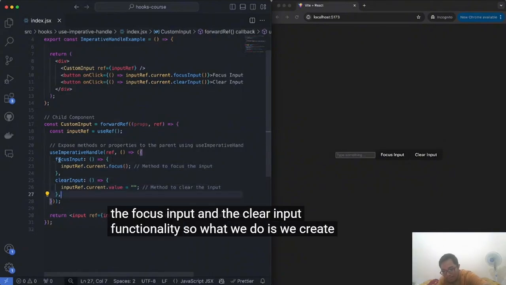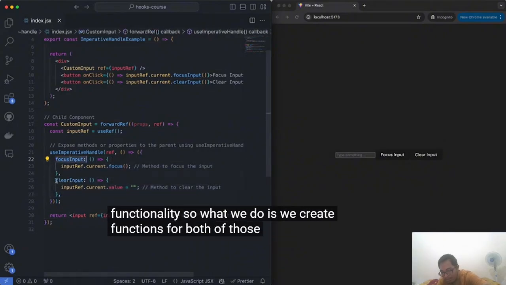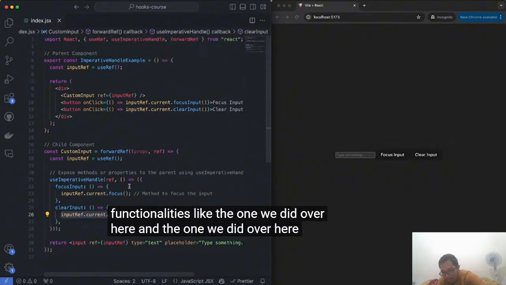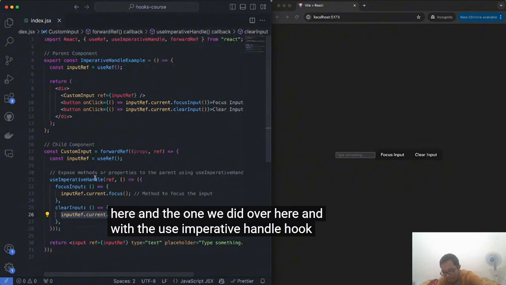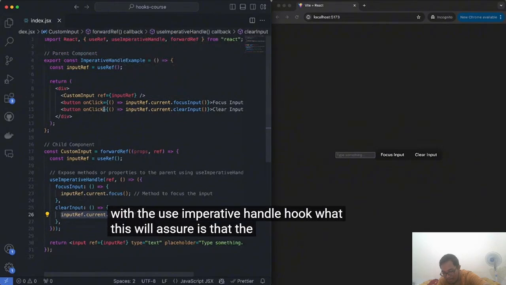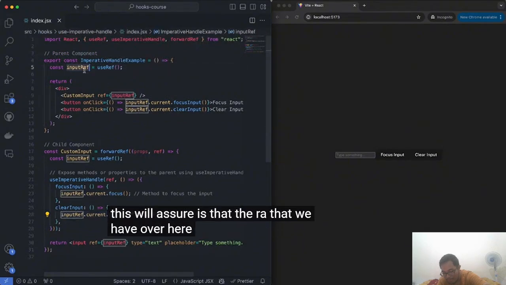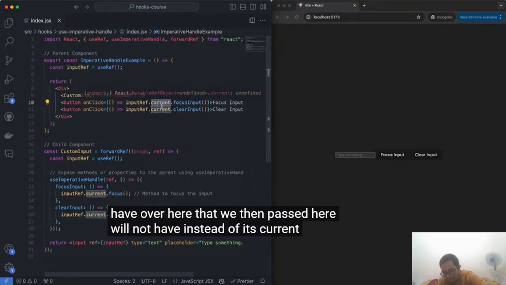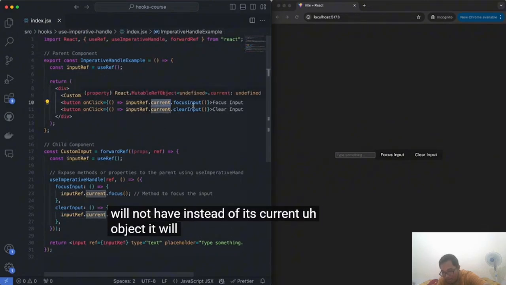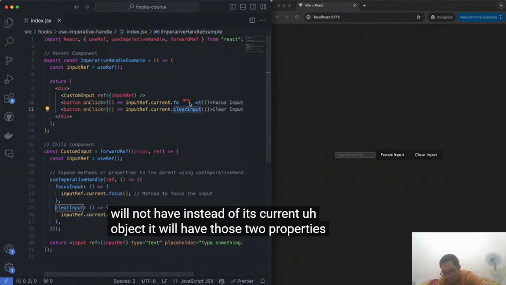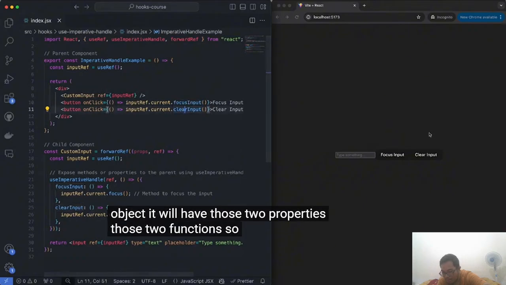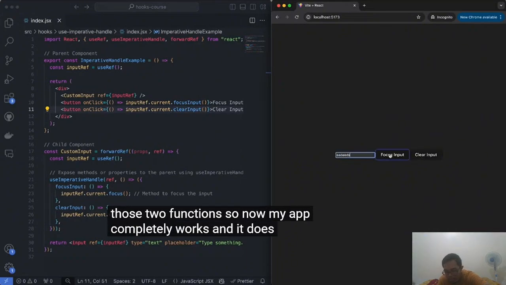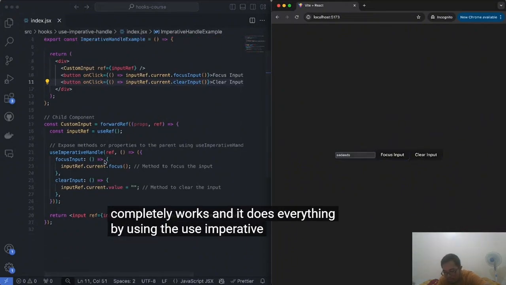So what we do is we create functions for both of those functionalities, like the one we did over here and the one we did over here. And with the useImperativeHandle hook, what this will ensure is that the ref that we have over here, that we then passed here, will now have, inside of its current object, those two properties, those two functions. So now my app completely works, and it does everything by using the useImperativeHandle hook.